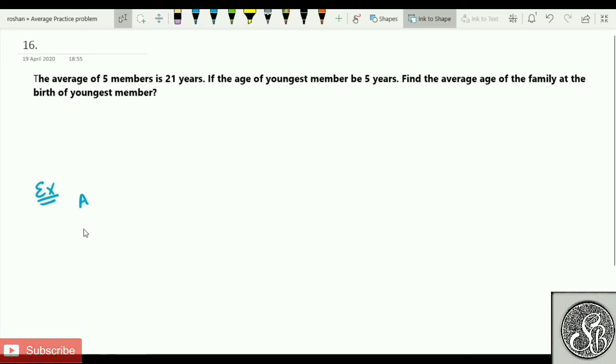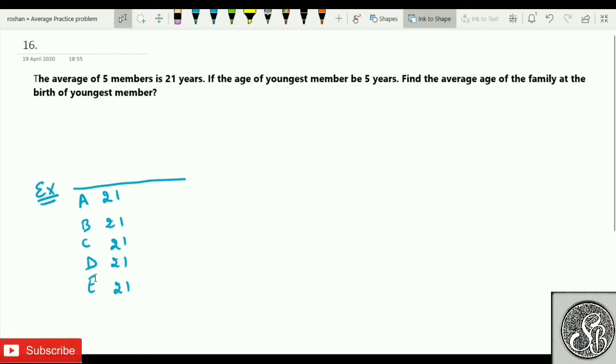Let's say I have 5 members A, B, C, D. This is the present situation. 5 members, and let's say their average is 21. If all of their average is 21, can I say that they will be 21? They will be 21. This fellow will also be 21. This fellow will also be 21. This fellow will also be 21.